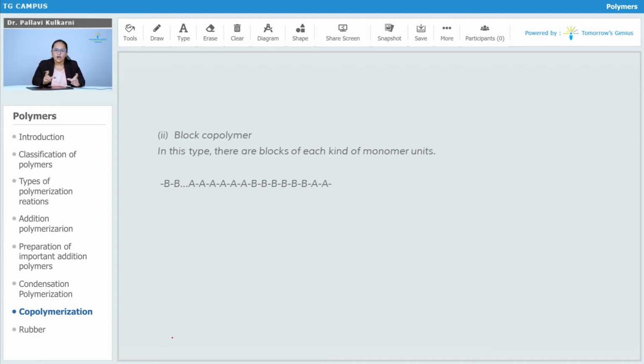Third one is the block copolymer. In this type, there are blocks of each kind of monomeric unit. You can see here B, B, then A is for 6 times, B is further for 6 times. So, there is a block of A followed by a block of B, again followed by a block of A, and so on. Therefore, this is called a block copolymer.